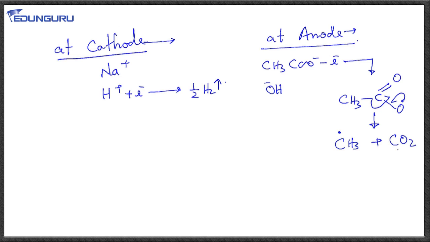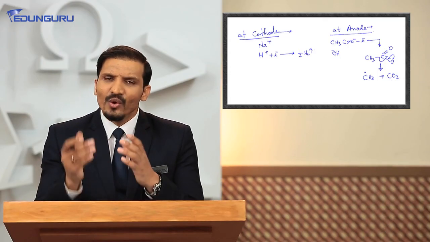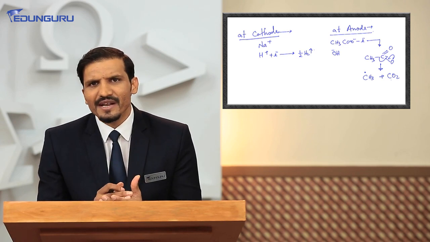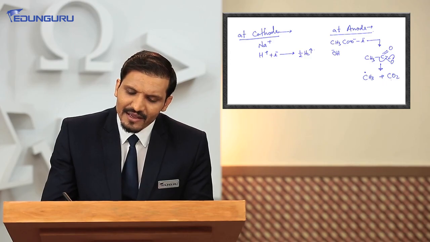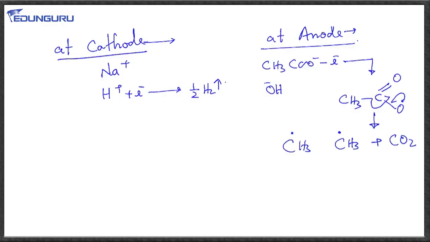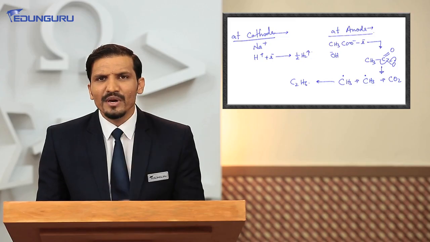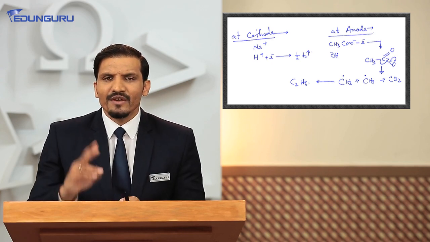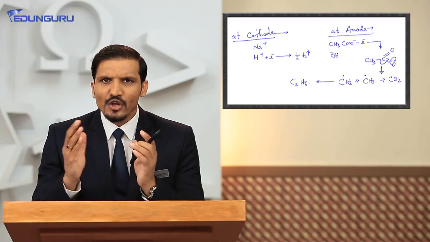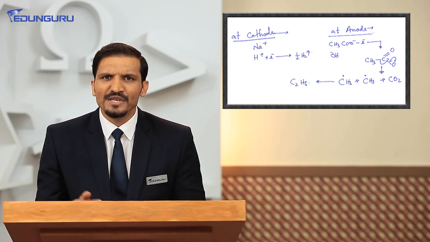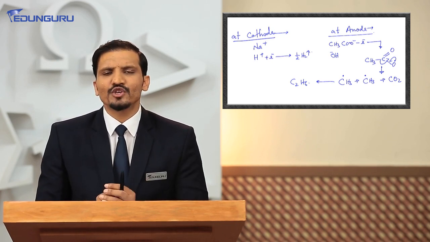Now what happens with the CH3 radical? This CH3 radical will combine with the other CH3 radical and form what? Ethane. The CH3 radical combine with other CH3 radical. As a result of this combination, we will get ethane. In this case, if we are getting 1 mole ethane, along with the 1 mole ethane, we would be getting 1 mole hydrogen, along with we will be getting 2 moles of carbon dioxide. We can also find out number of moles of respective species obtained as a result of this redox process.